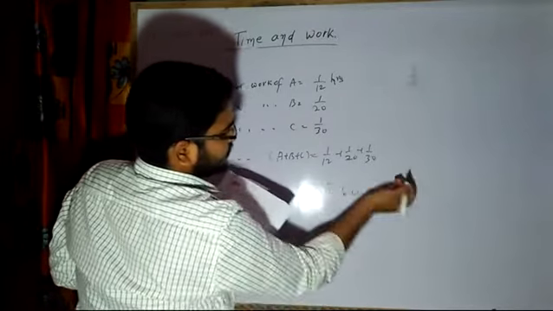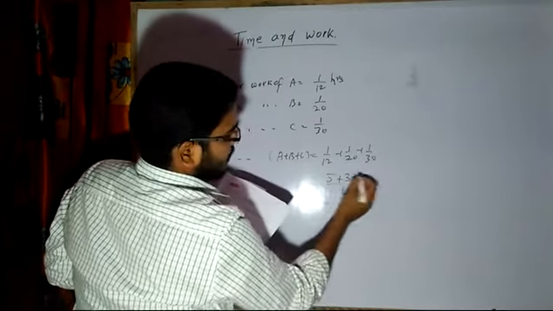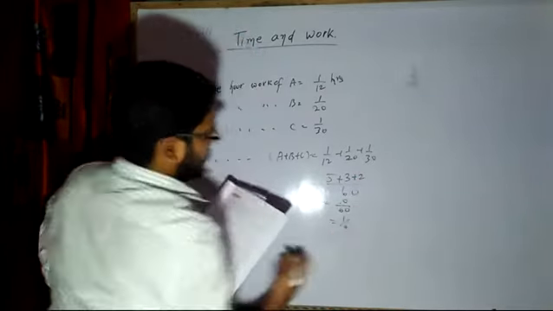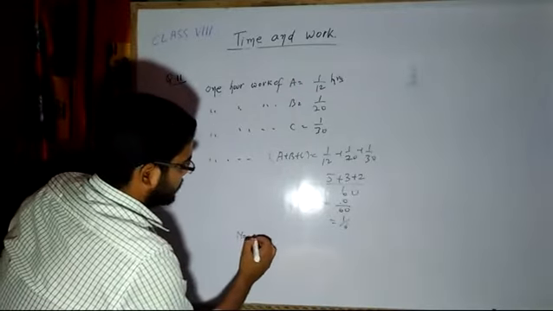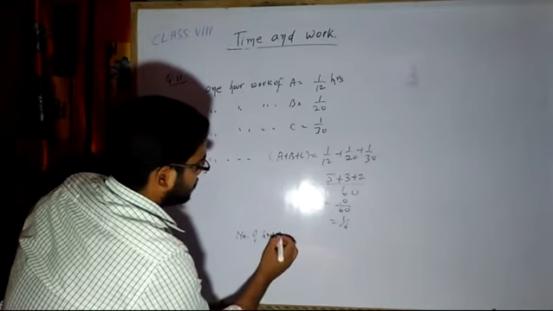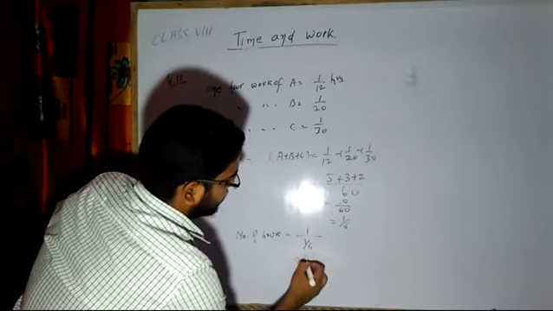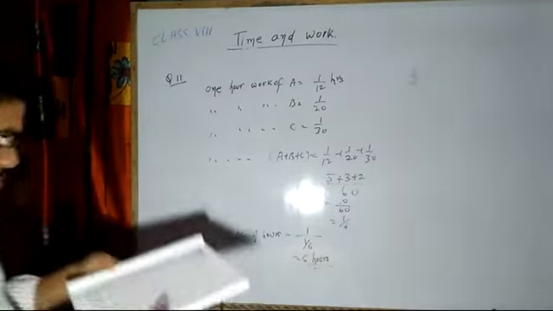LCM 60. 5 plus 3 plus 2, 10 by 60, that is 1 by 6. So if together they work, the number of hours is equal to 1 upon 1 by 6, that means 6 hours. Finished. This was the simplest one.